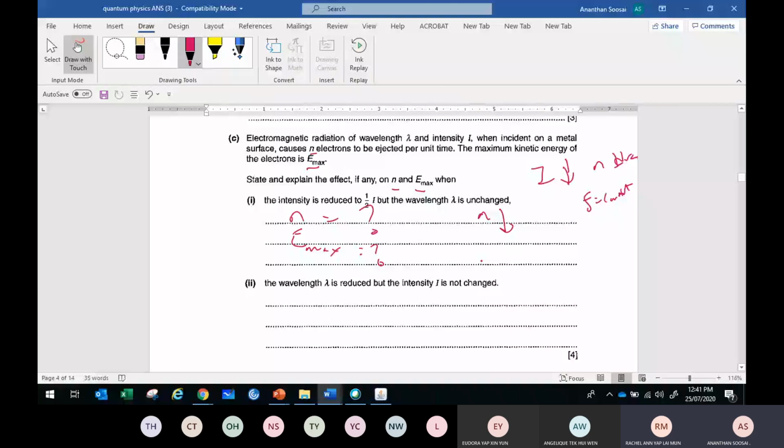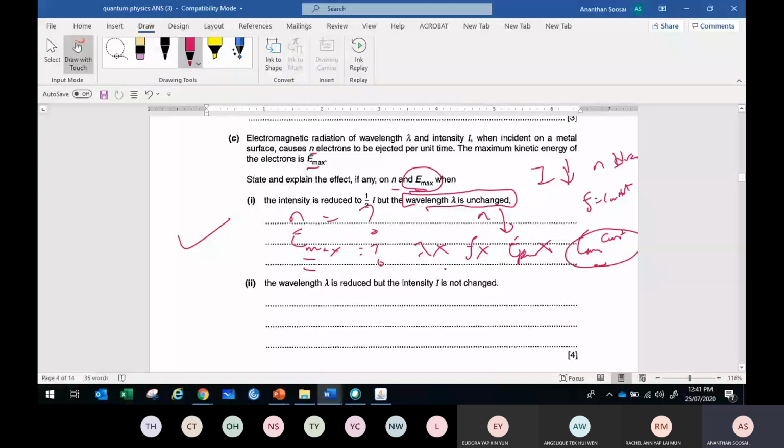What happened to the kinetic energy? Constant. Wavelength is unchanged, so wavelength has no change. Therefore frequency never changes, therefore the energy in one photon does not change. So Emax is constant. Those who got N dropping by half and Emax unchanged, you got the answer, but you should know the reason behind it: photon energy never changes.